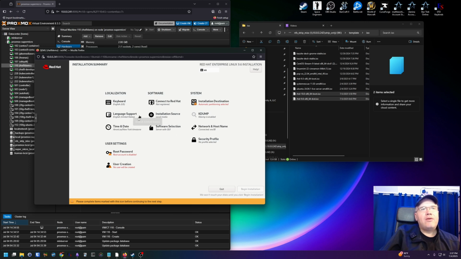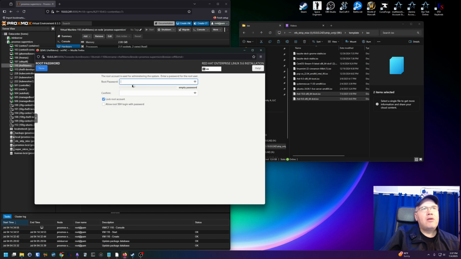The first thing we're going to do is set our root password. At least for my home, I don't like to lock the root account. And I do want root to log in to SSH.